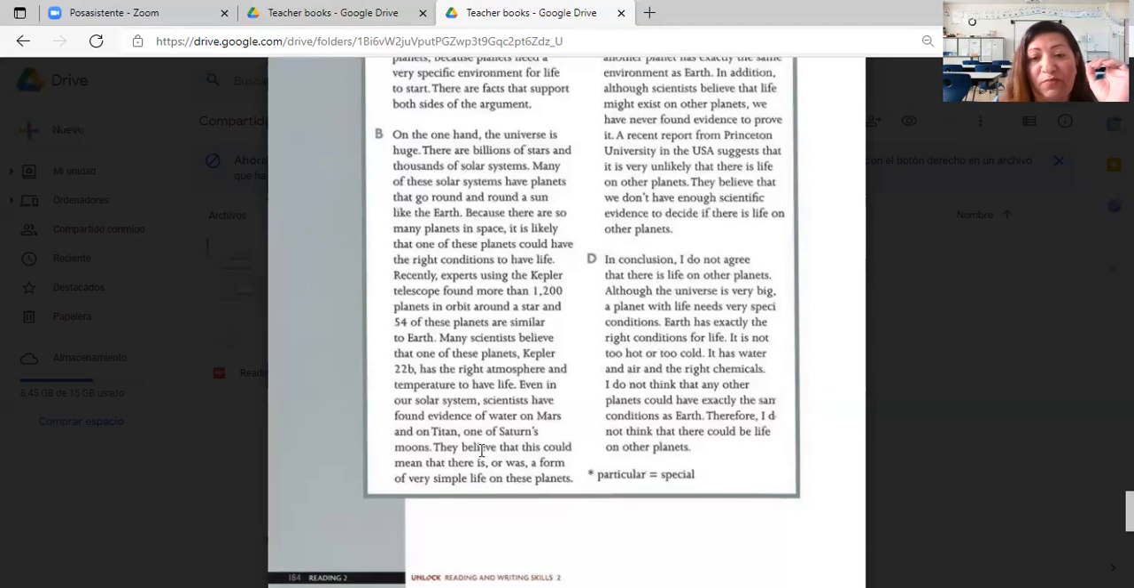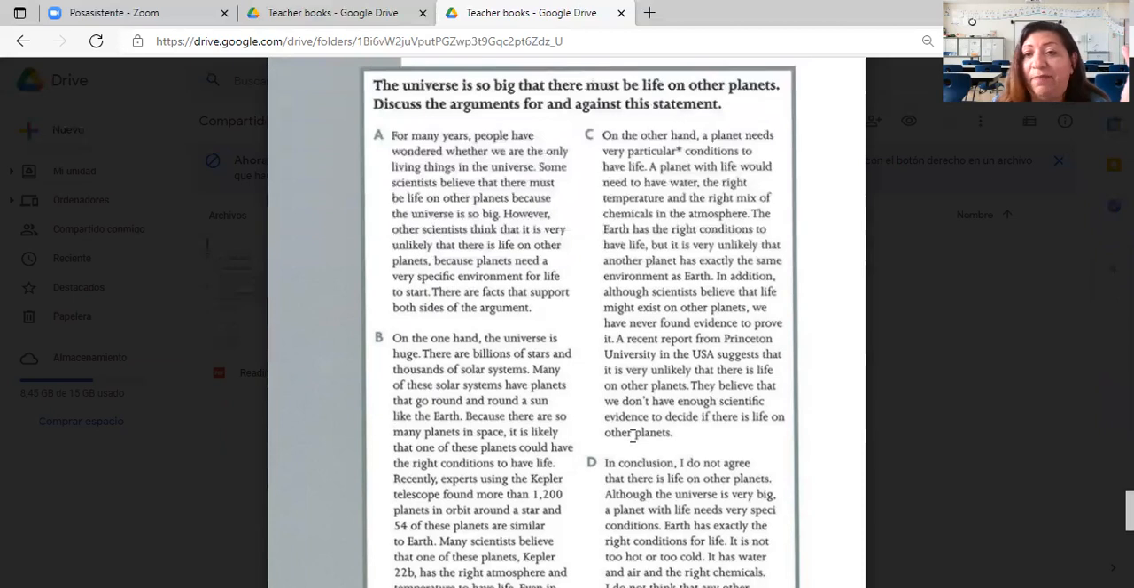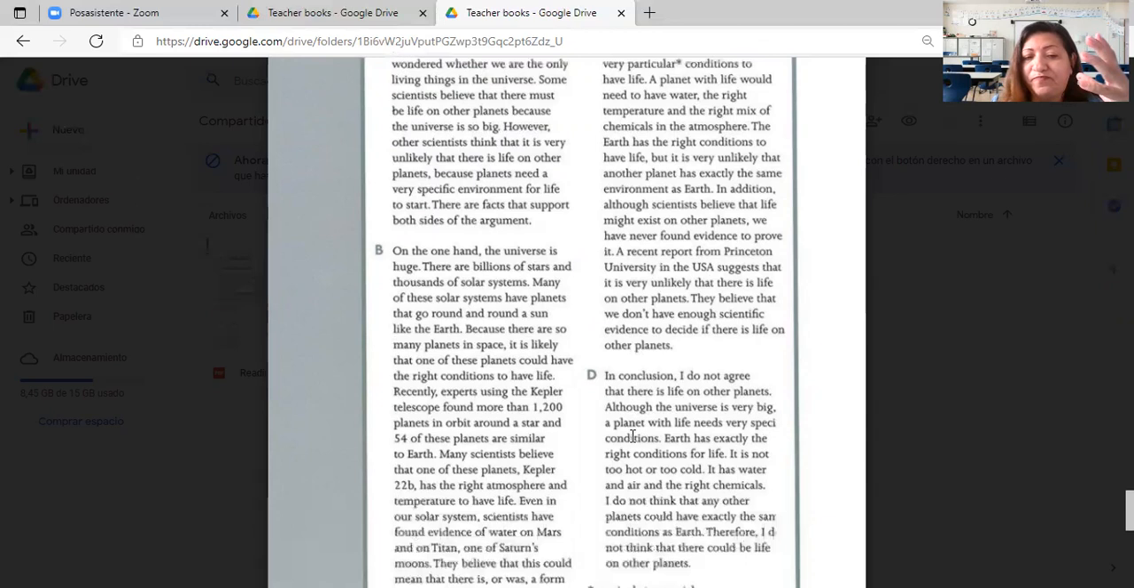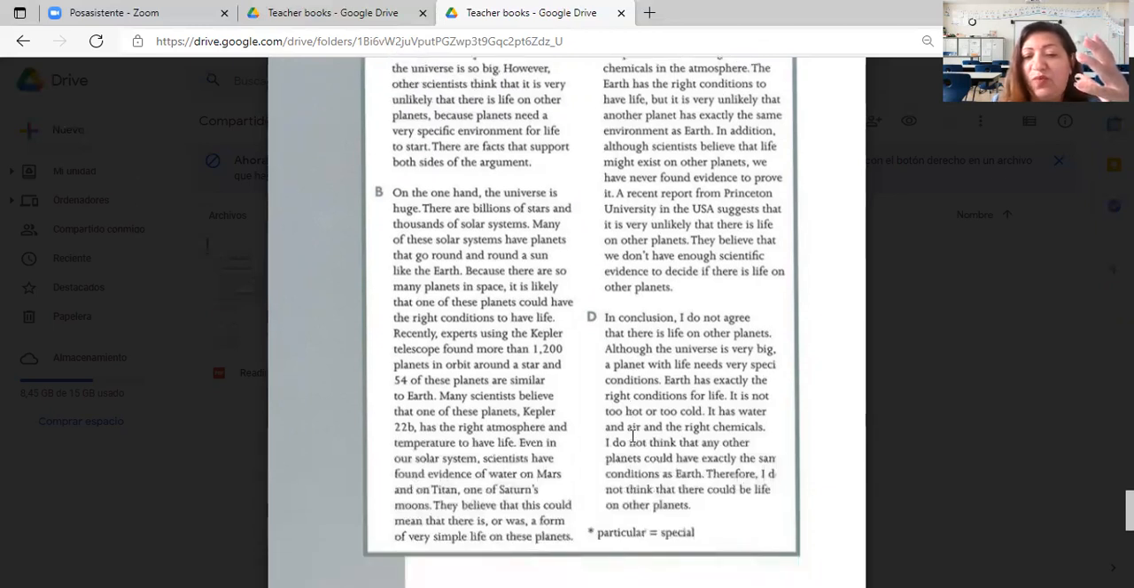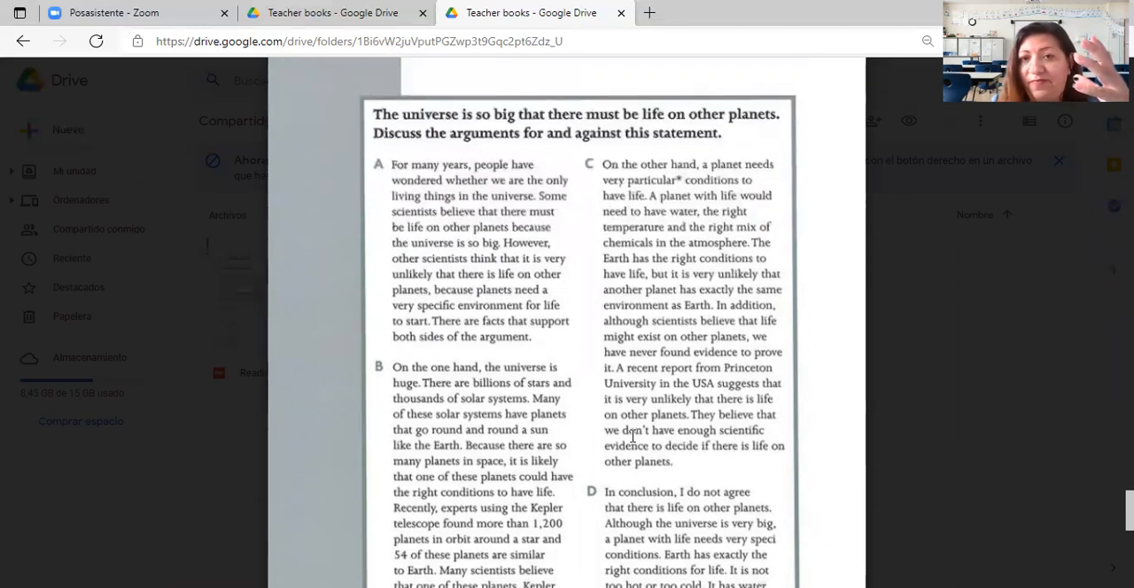Titan is one of Saturn's moons. They believe that this could mean that there is or was a form of very simple life on this planet. This is what I told you. Simple life. We are not simple life. Our conditions, our body, the way we reproduce, we grow, we die, how our intelligence and everything makes us a different kind of creatures. We are not simple life, okay? But there could be a simple life on other planets.